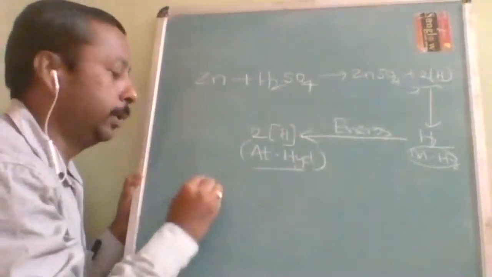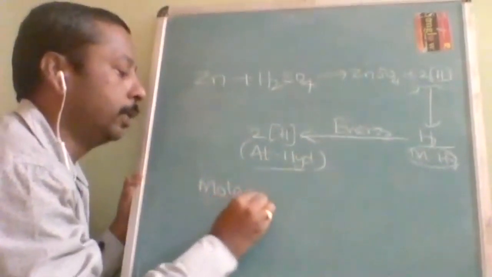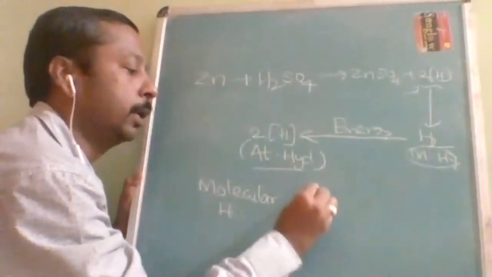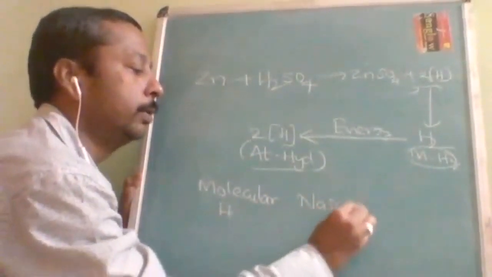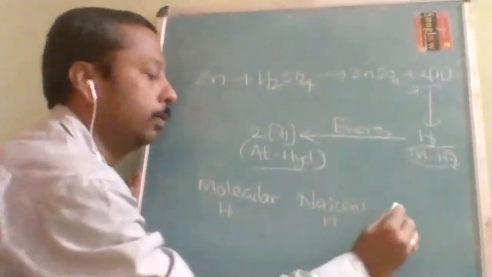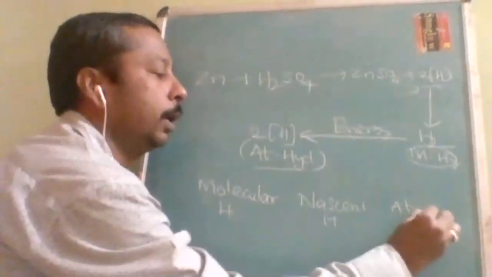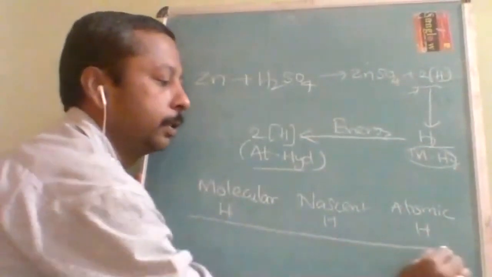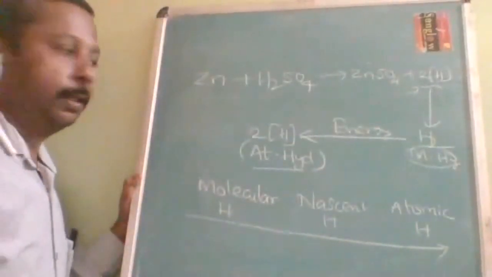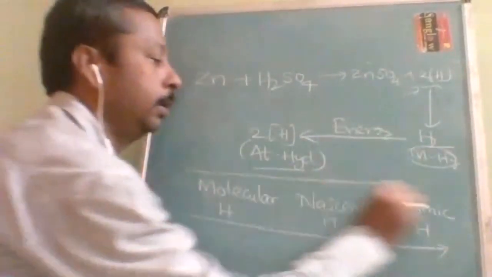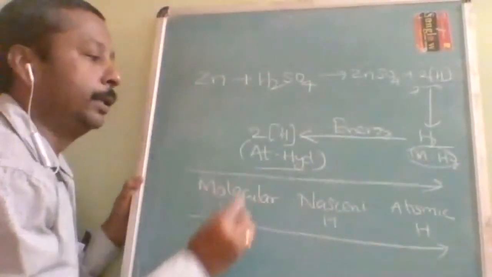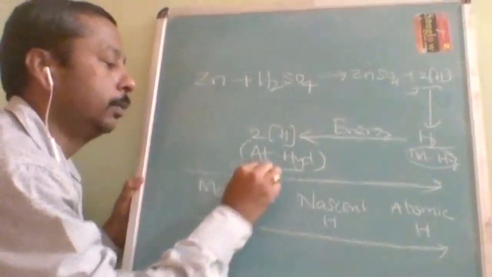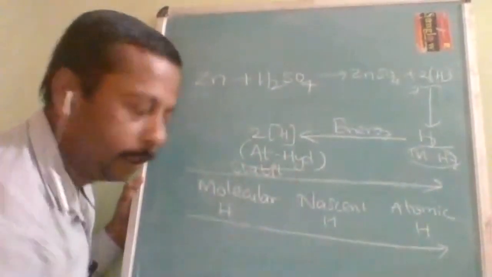Okay, I am arranging them: molecular hydrogen, then nascent hydrogen, then atomic hydrogen. From here to here, certain properties vary. The very first property, stability, decreases. What will decrease? Stability decreases.